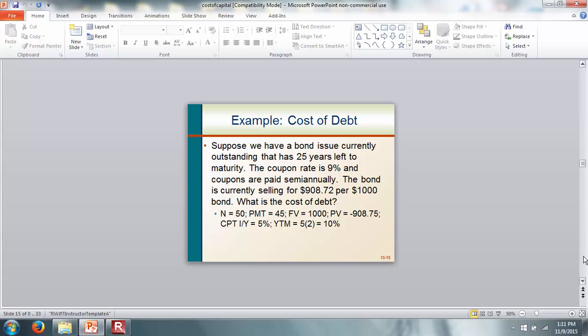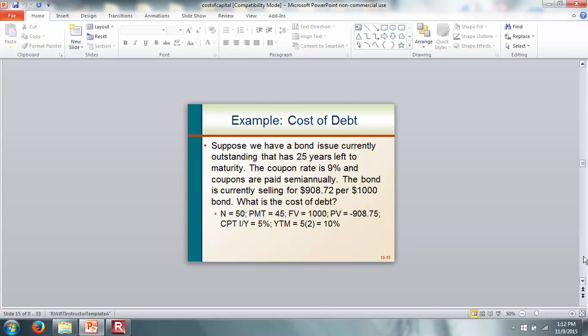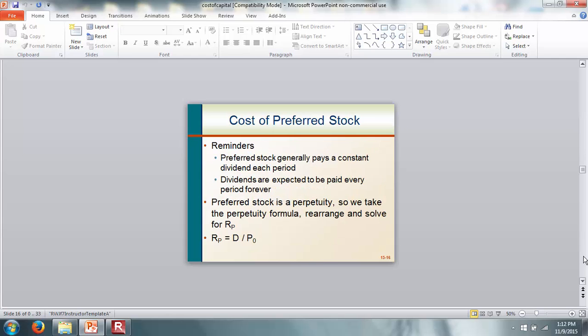Once we have that, we can find the interest rate. The interest rate is 5%, and the yield to maturity is going to be double that, which is 10%. So basically here we are looking at the yield to maturity of the bond. Now this is the before-tax cost of debt. As far as the company is concerned, we want to look at the after-tax cost. So what is the after-tax cost? That is going to be the yield to maturity times 1 minus the tax rate.